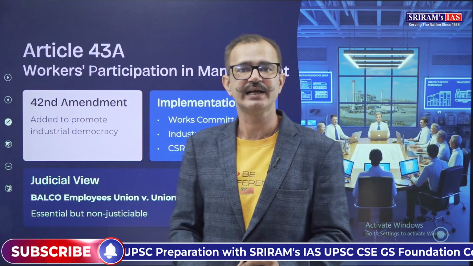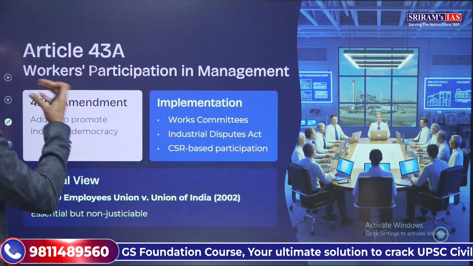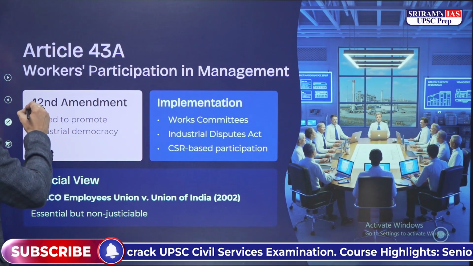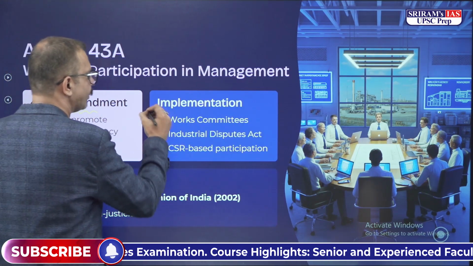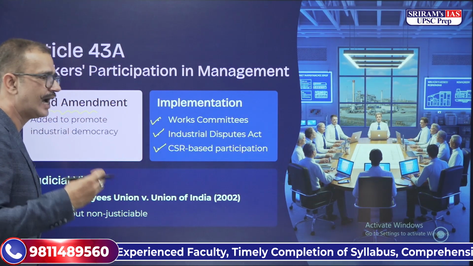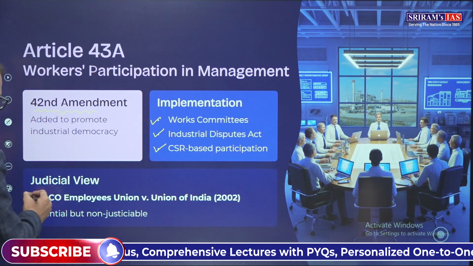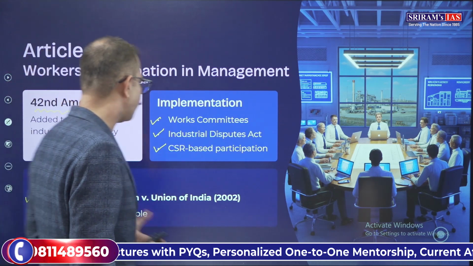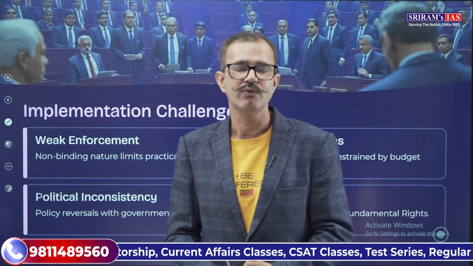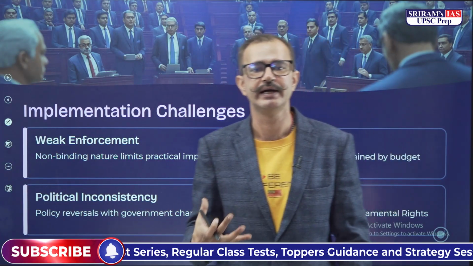All right. The next article again was added by the 42nd Amendment Act, and this is Article 43A, where there would be workers' participation in management of the industries. And over here, it has been implemented through Works Committees, Industrial Disputes Act, and CSR or Corporate Social Responsibility based participation as well. In Balco Employees Union versus Union of India in 2002, it was said that this is essential but non-justiciable.